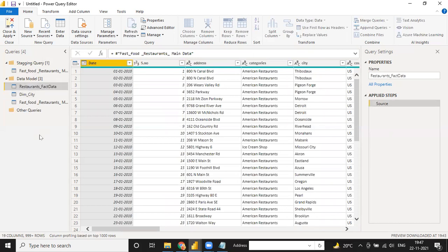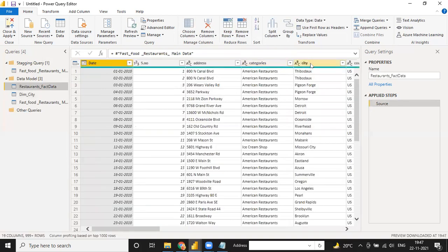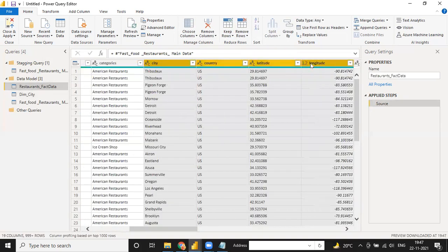This is your fact data, in which you have a lot of complete data. So go to this same city data, where we have city, country, latitude and longitude. Only one unique column will be completed here, and the same unique column will be there only. So I have city, country, latitude and longitude, and I need only the country column from here.